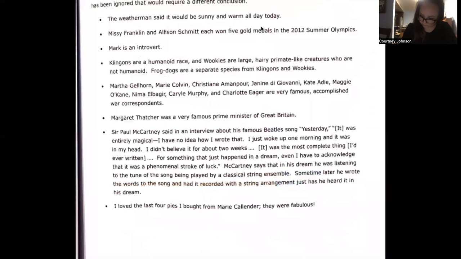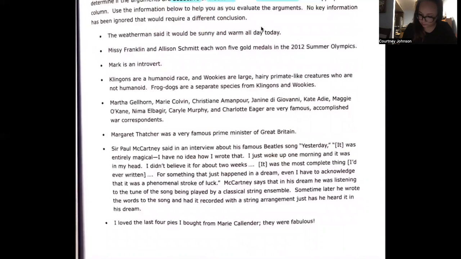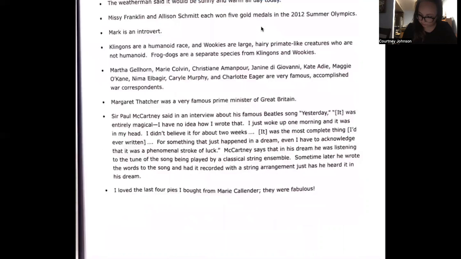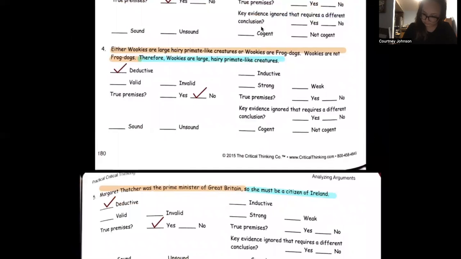So they said Klingons are humanoids, Wookiees are large, hairy primate creatures who are not humanoid. Frog dogs are a separate species from Klingons and Wookiees. So, true premises, no. From there, we would say, going down our list, we are assuming all the premises are true. Is it possible for the conclusion to be false? Yes, so therefore it is invalid.